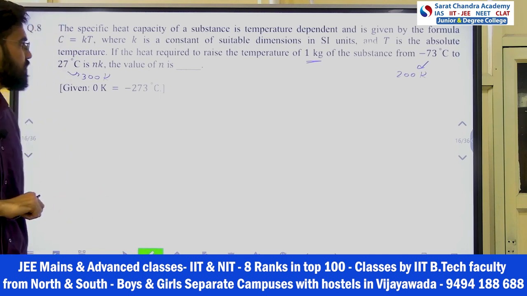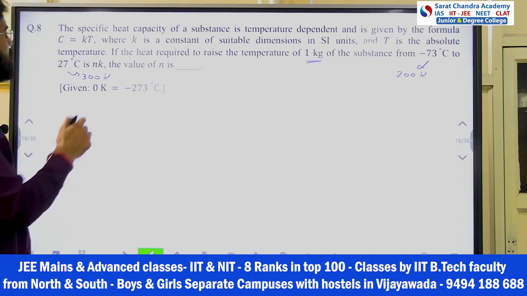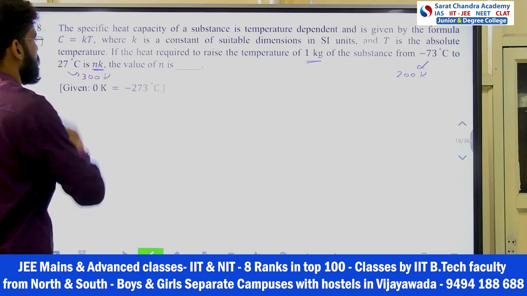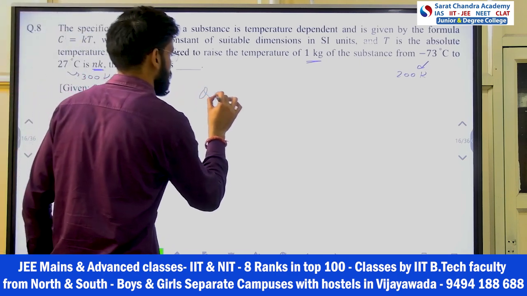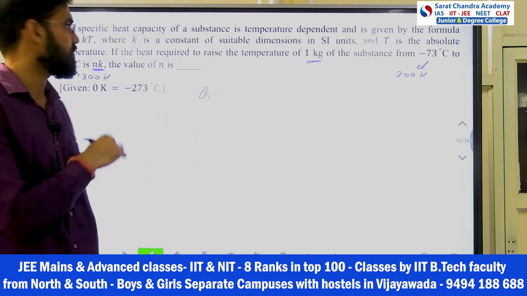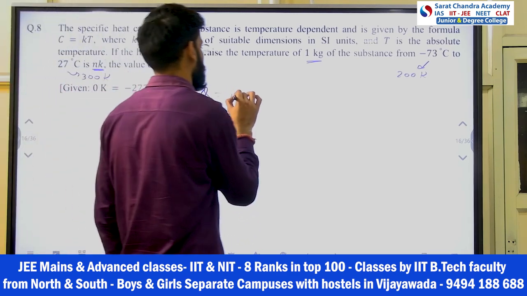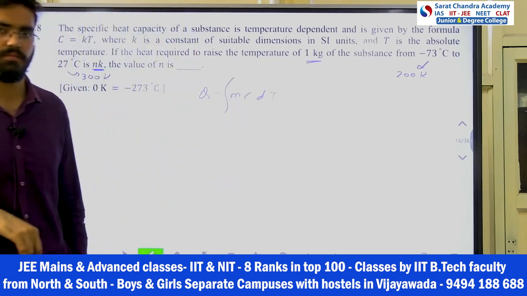Right? So from 200 Kelvin to 300 Kelvin, then you have to find out the value of N. What is N? Here he said N into K. So the value of N. Heat Q is equal to m s delta T. For the temperature dependent C, we will write down m C dT integration. This expression is in the notes directly.